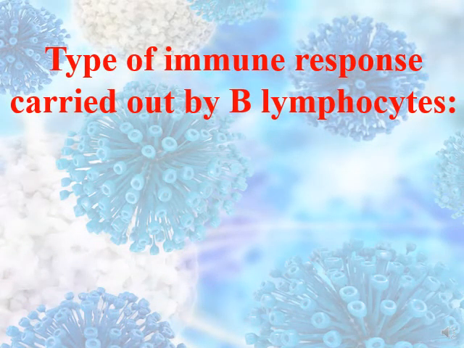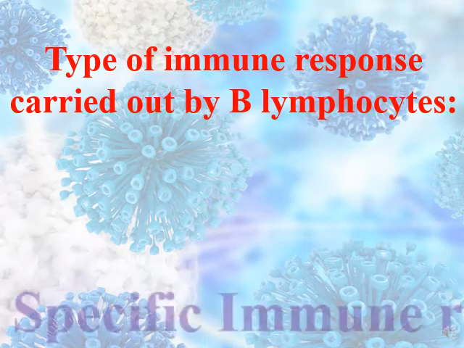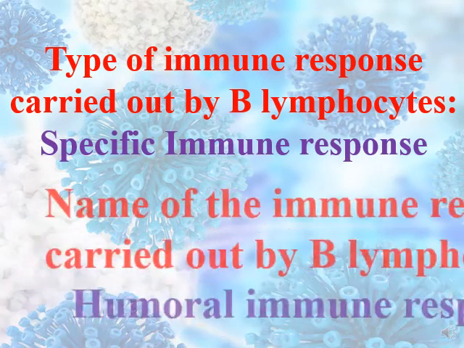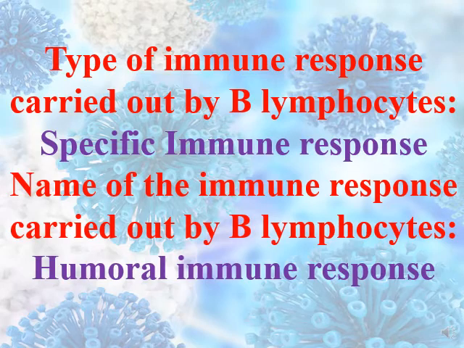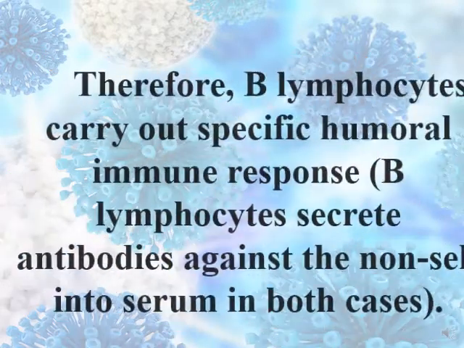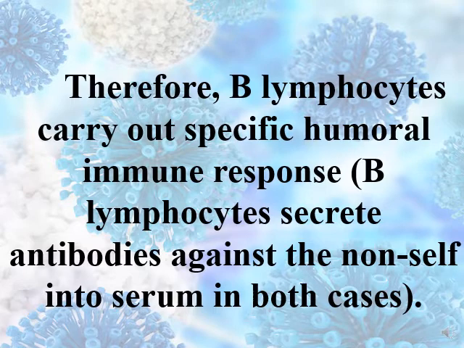The type of the immune response carried out by B lymphocytes is also a specific immune response. And the name? It's a humoral immune response. So the B lymphocytes carry out a specific humoral immune response, where they secrete antibodies. Whenever we have secretion of antibodies, it means the immune response is a humoral immune response.